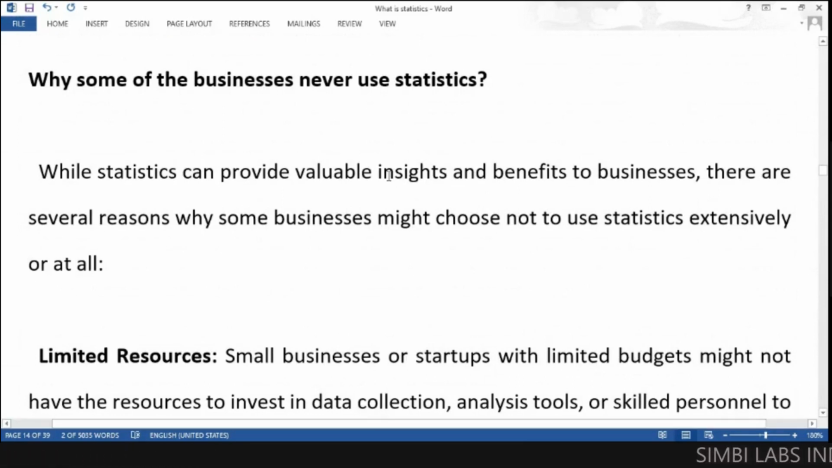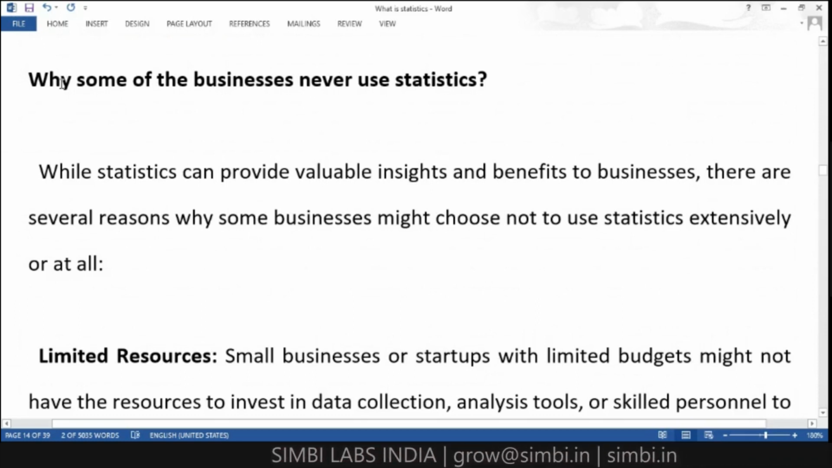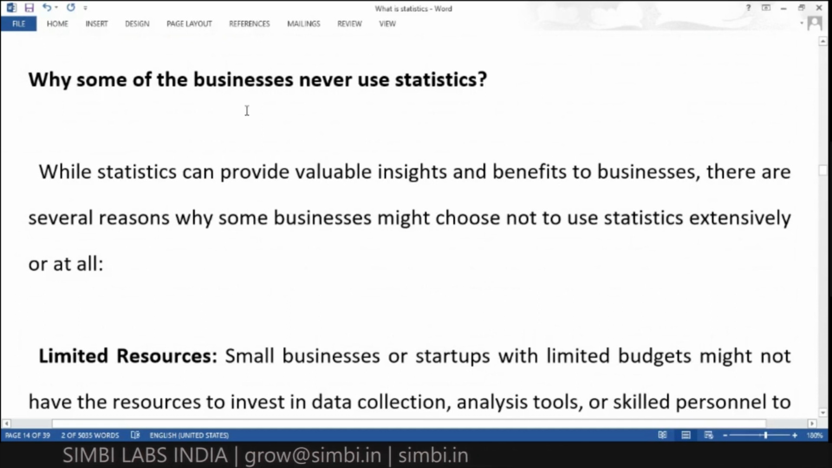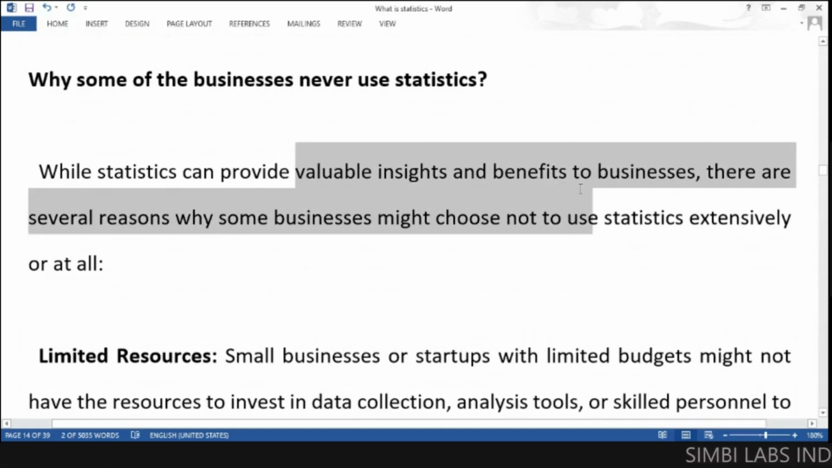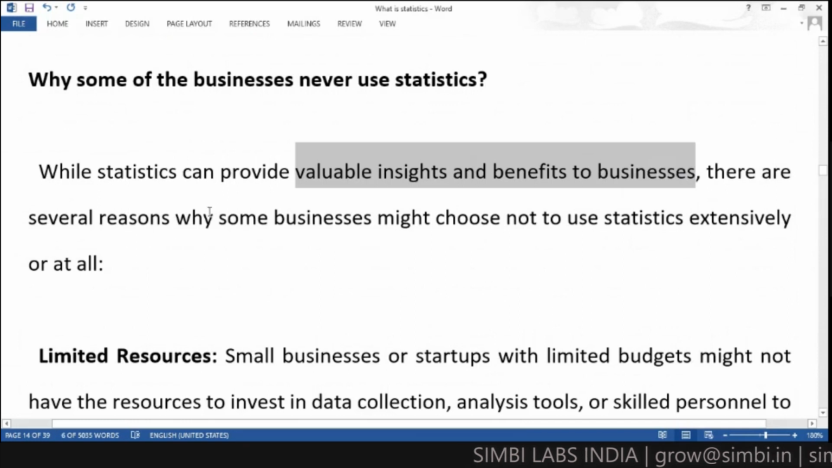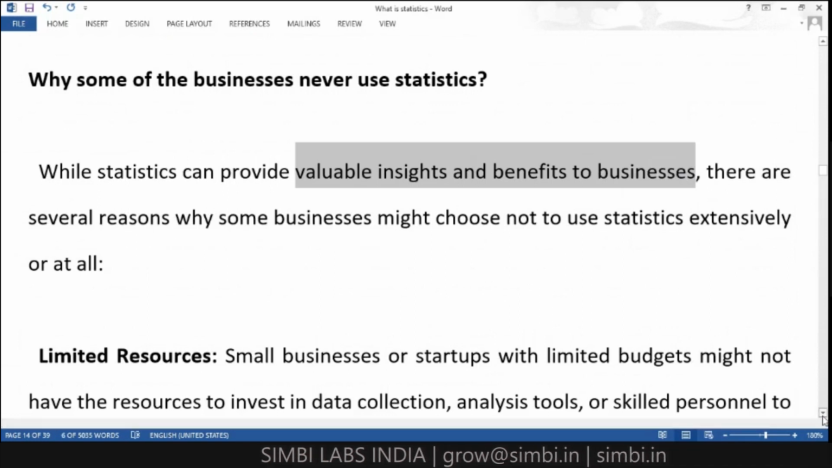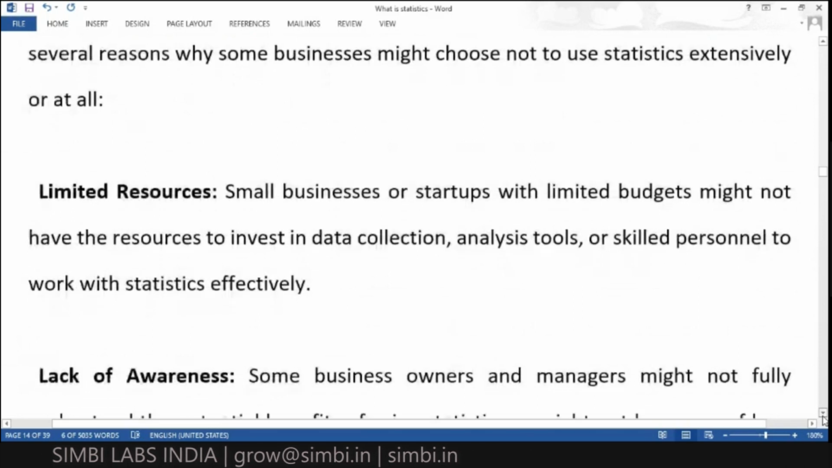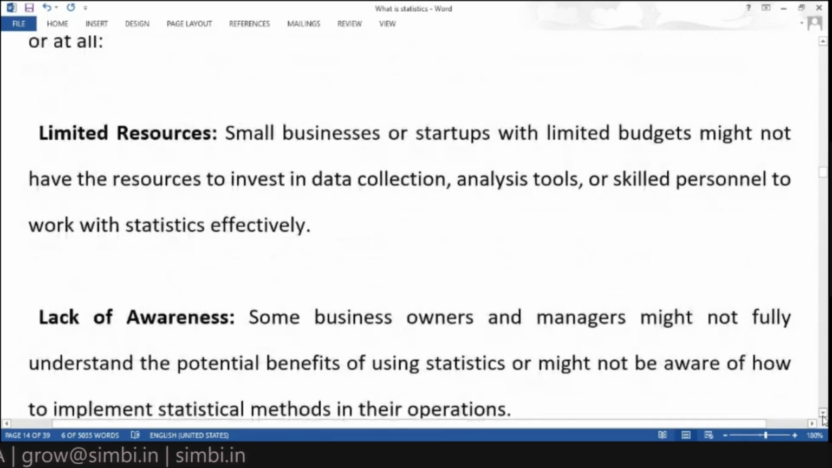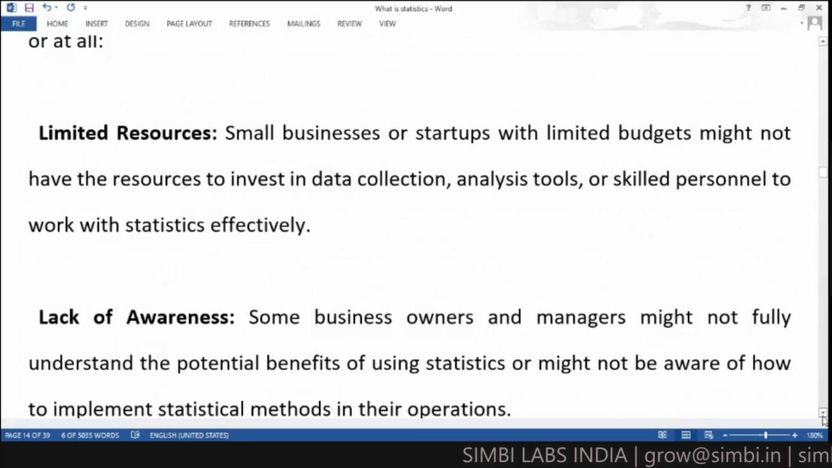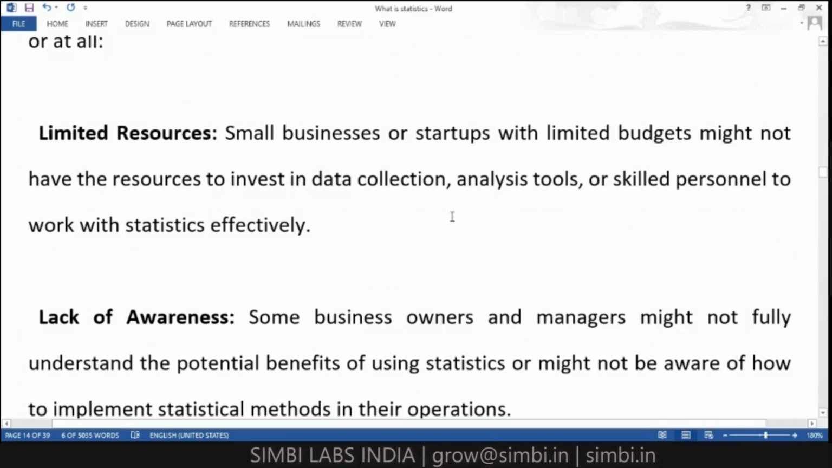And next, why do some businesses never use statistics? We need to know about this also. Why are some businesses not using statistics? It can provide valuable insights and benefits to businesses, we know that, but there are several reasons why some businesses do not use it. Because of limited resources: if it is a small business with only one owner and 2 or 3 employees, then following statistics is not that much needed.